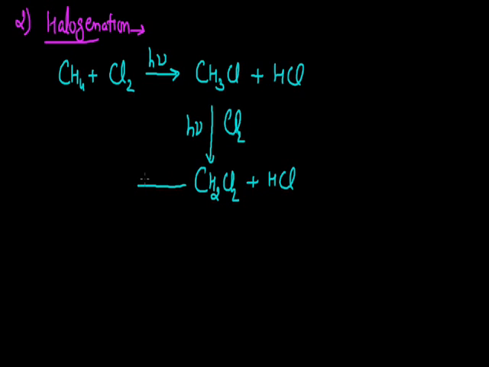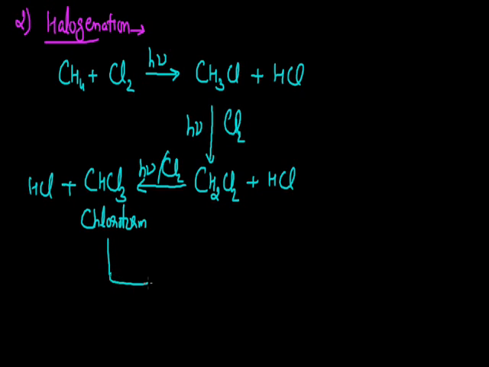When this dichloromethane is again made to react with chlorine in the presence of diffused light, one more hydrogen atom will be replaced, resulting in the formation of CHCl3, commonly termed chloroform. And finally, when this chloroform is further made to react with chlorine in the presence of diffused light, the last replaceable hydrogen atom is replaced by the halogen, resulting in the formation of tetrachloromethane, commercially known as pyrene. It is formed with the formation of HCl.